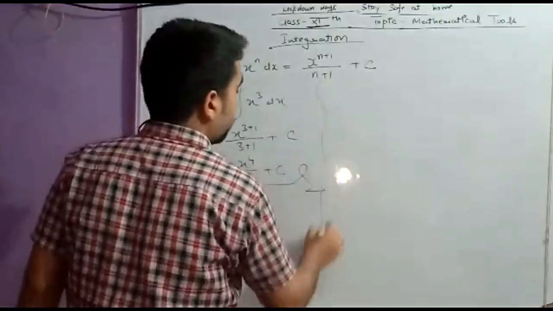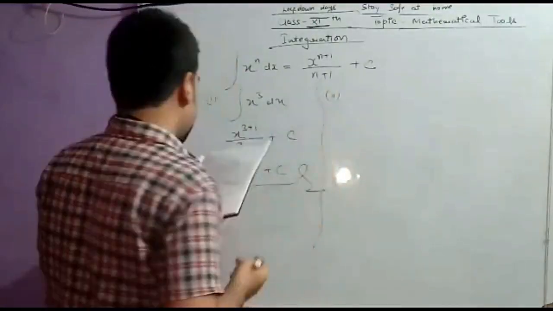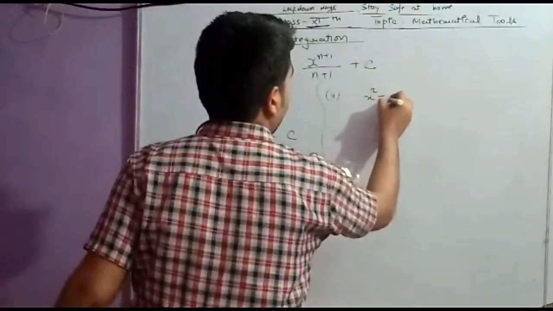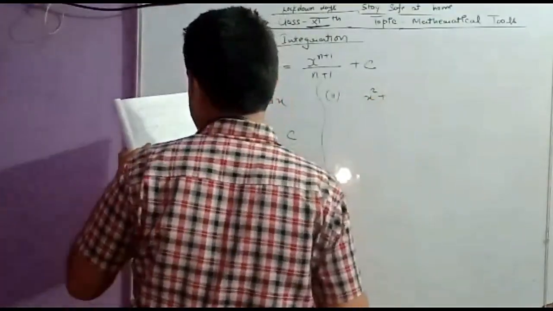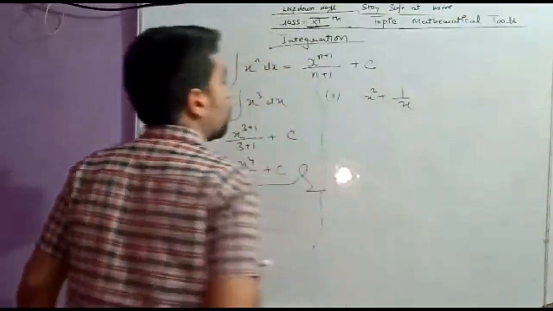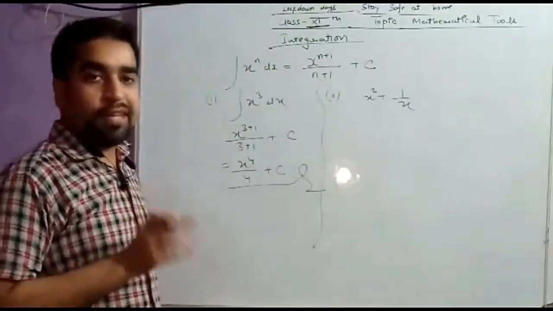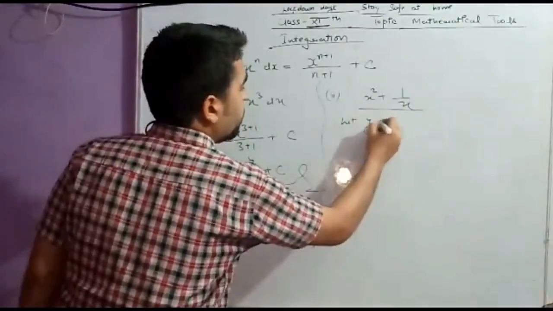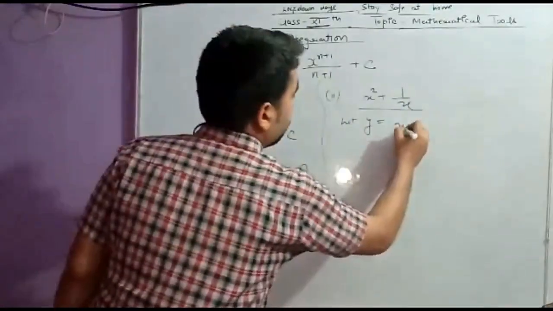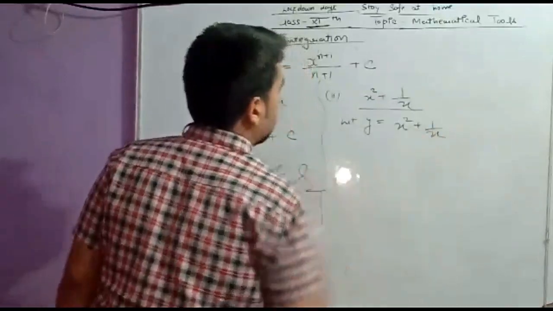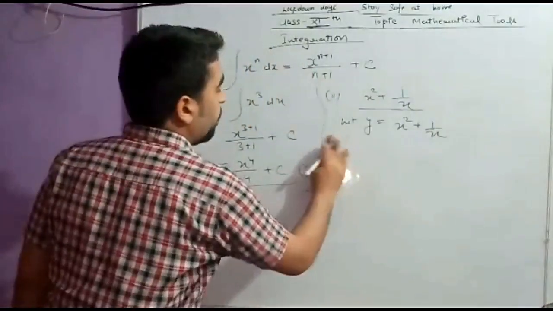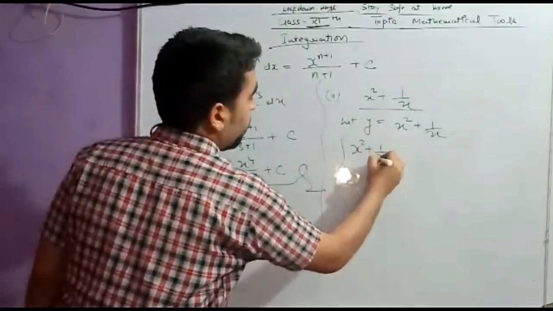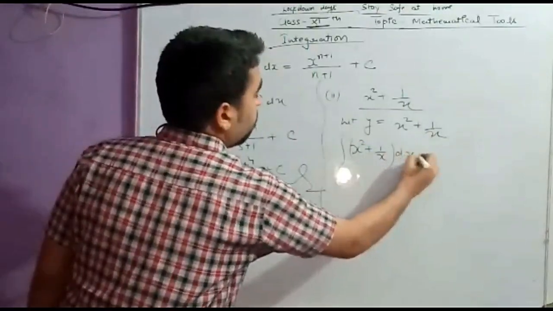Now students, another question which I have written. The second one is x square plus 1 upon x. So students, what should we do? The very first step is to consider this as a variable. So let y equal x square plus 1 upon x. Now what do we have to do? We have to integrate this. So we have to perform the integration of (x square plus 1 upon x) dx.